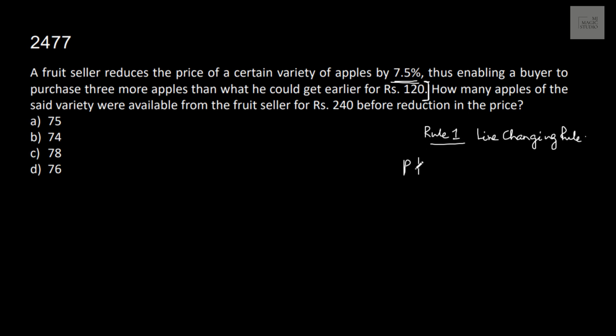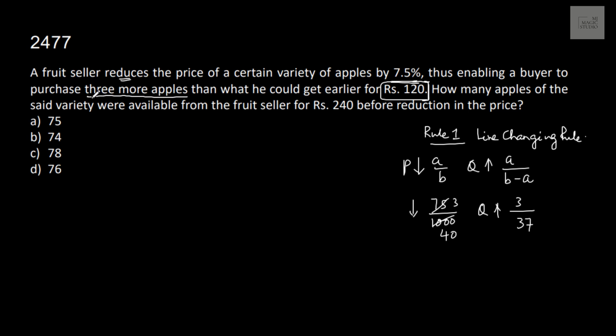If the price decreases by A by B, then the quantity consumed will go up by A upon B minus A for the expenses to be constant.